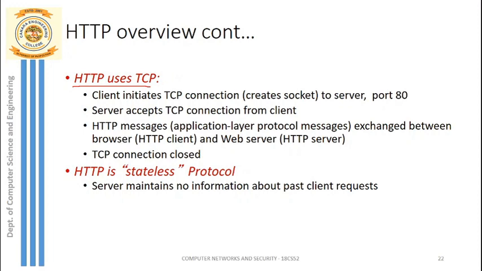So first of all, the client initiates the TCP connection by creating a socket. Normally HTTP uses port number 80. This is nothing but the port address, which comes under well-known port numbers. So HTTP uses port number 80. Once the client creates the TCP connection with the server, the server accepts that TCP connection from the client.